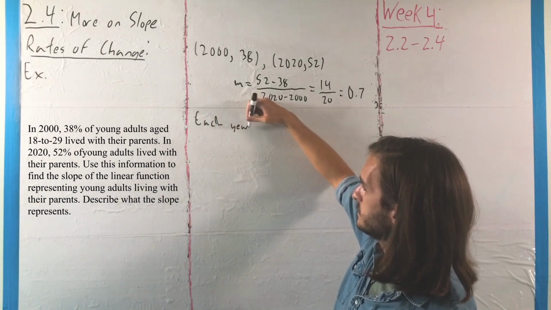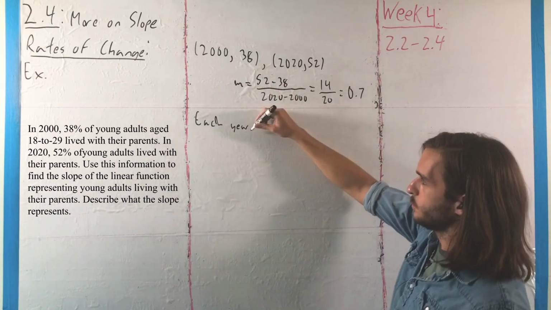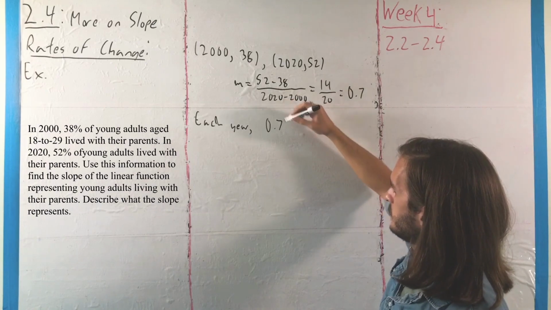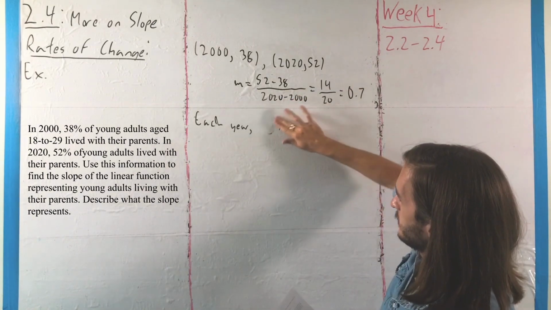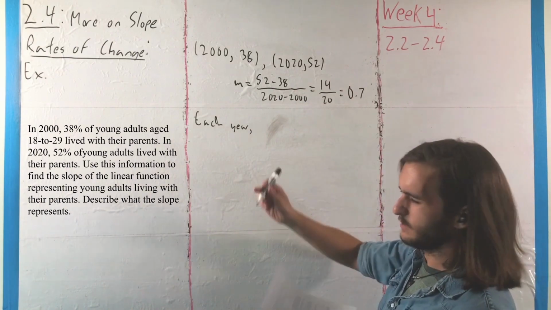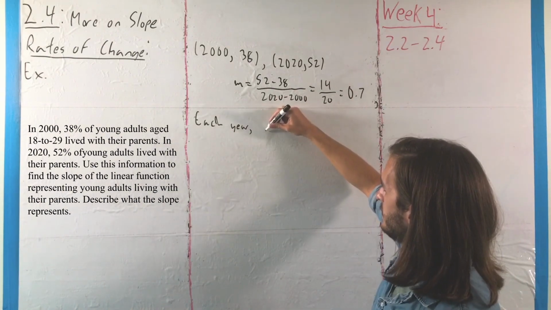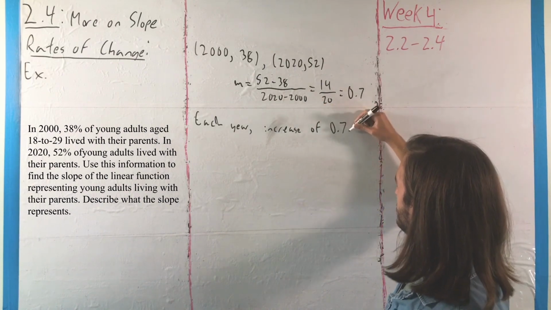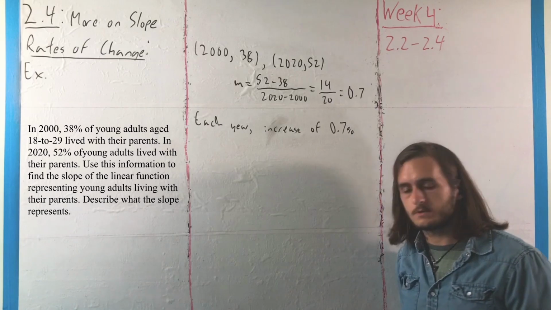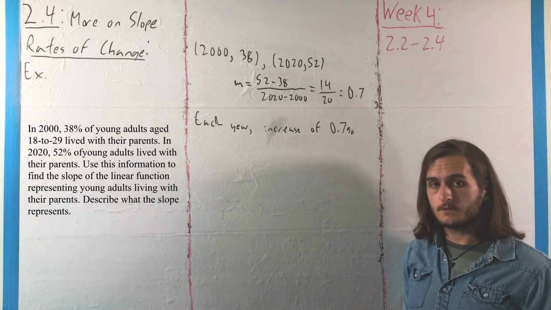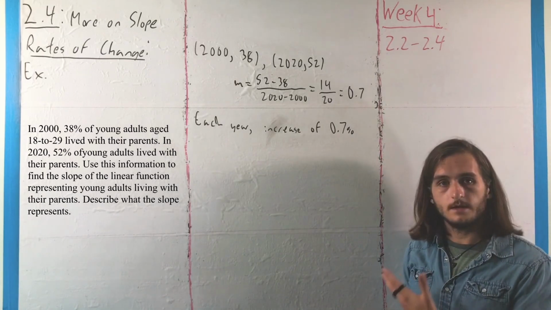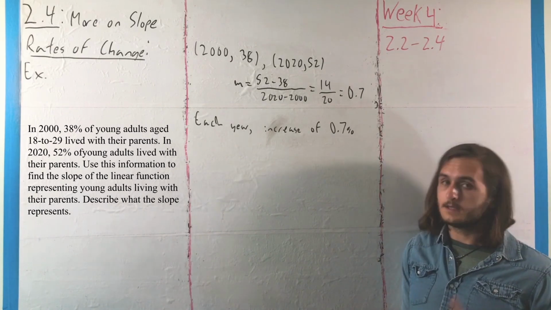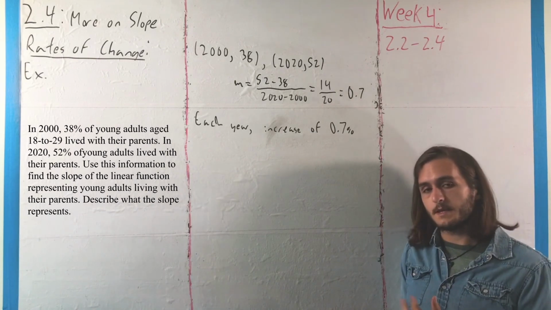each year, starting from the year 2000, we can expect, actually, let me change my phrasing there. We can expect, not because that would imply a rate that I don't want to, we can expect an increase of 0.7% in terms of the number of young people still living at home. That percentage will go up each year by about another percentage point based on this slope, based on this projection